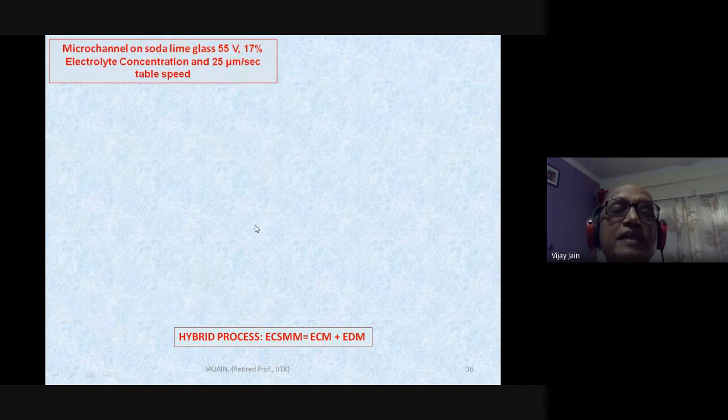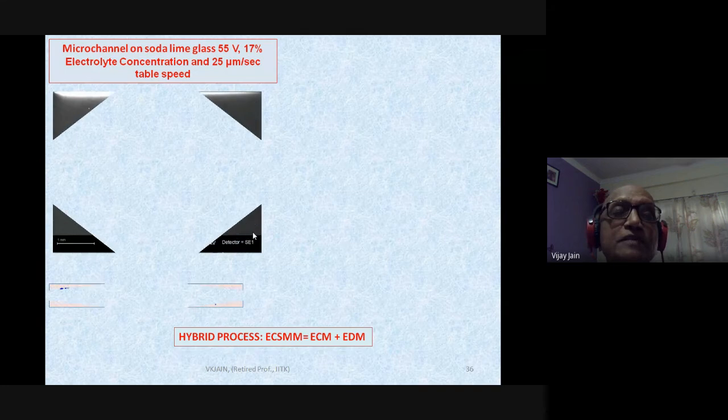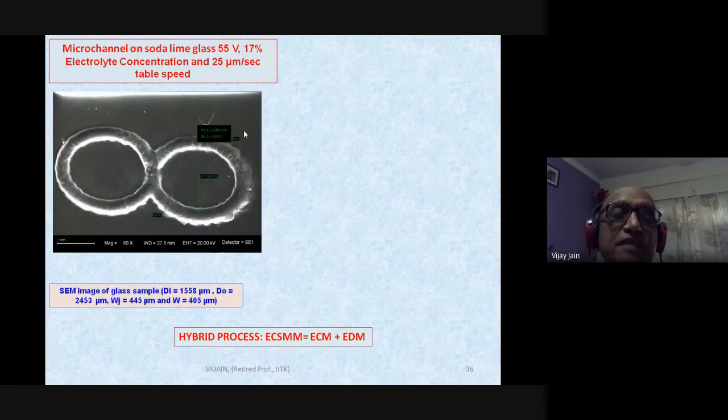Now, microchannel on soda lime glass that was created by Anjali Kulkarni, and you can see it is a kind of infinity letter, and all these channels are a couple of hundred micron in size. You can see clearly over here, the inner diameter of this is 1558 micron and outer diameter is 2453 micron, but width is 445 micron and in some cases 405 micron. What I am trying to tell is that it is quite good to use it on soda lime glass and to create micro features over there.